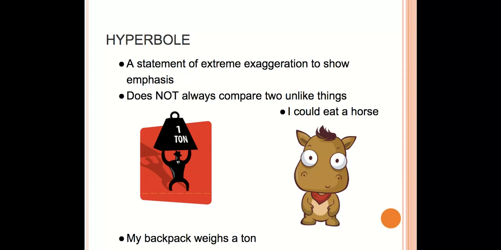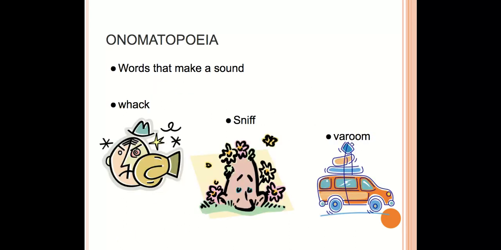I could eat a horse. Again, you're probably pretty hungry, but could you eat an entire horse? Probably not. So that is an exaggeration. Those would be examples of hyperbole. Onomatopoeia, words that make a sound. Whack, sniff, vroom, buzz. Those are all examples of onomatopoeia. So when you say the word, you think of the actual sound that word would make.